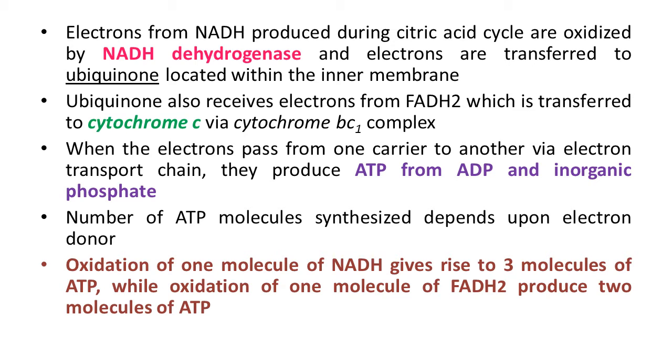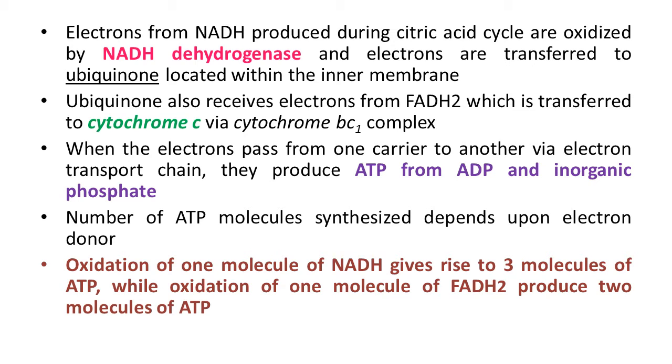Reduced ubiquinol is then oxidized with the transfer of electrons to cytochrome C via the cytochrome BC1 complex, also known as complex 3. Here you can see complex 1, complex 2, complex 3 one by one. This is the chain of the entire reaction.